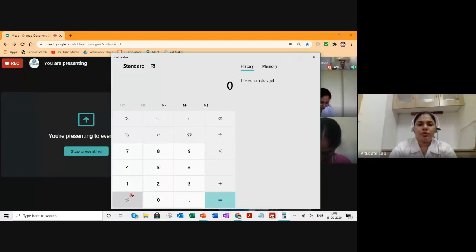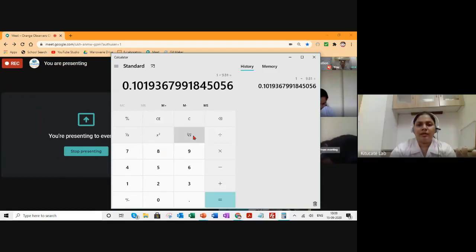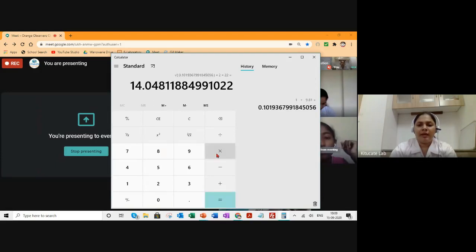So 1 divided by 9.81 is what is inside the square root. Then I take the square root of this, multiply it by 2 and 22, and divide it by 7.